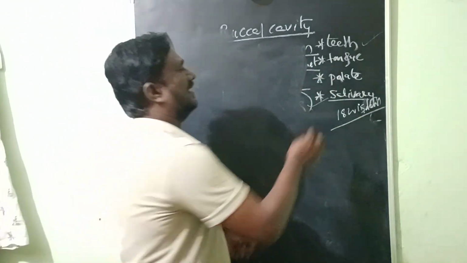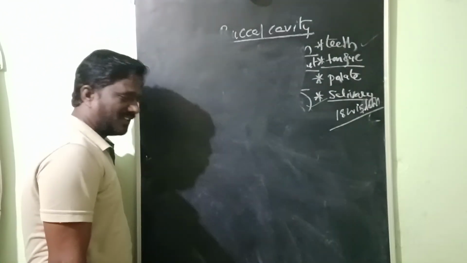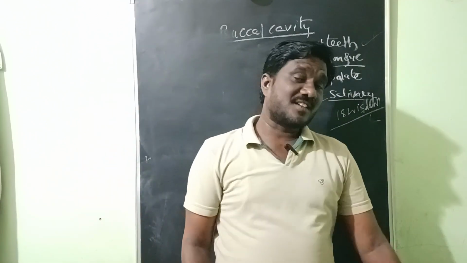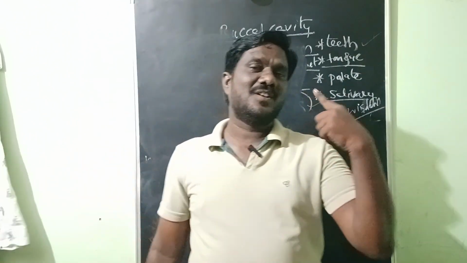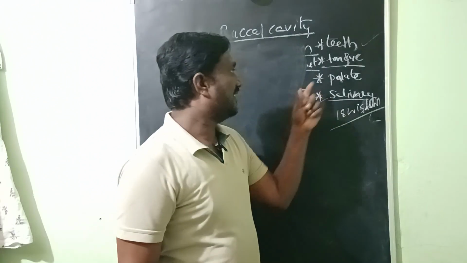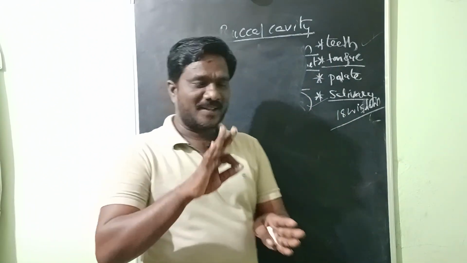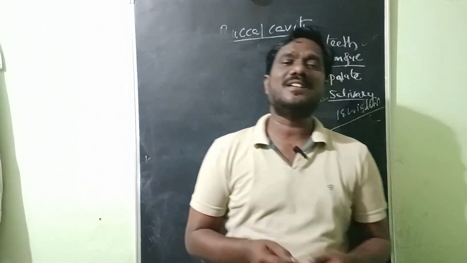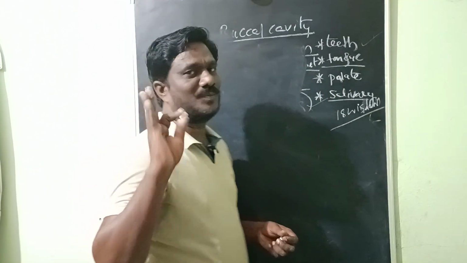Okay, let us see the tongue. The tongue is a muscular structure. The strongest bone is the teeth, and the strongest muscle is the tongue. The tongue helps in mixing and swallowing. That is the universal toothbrush.